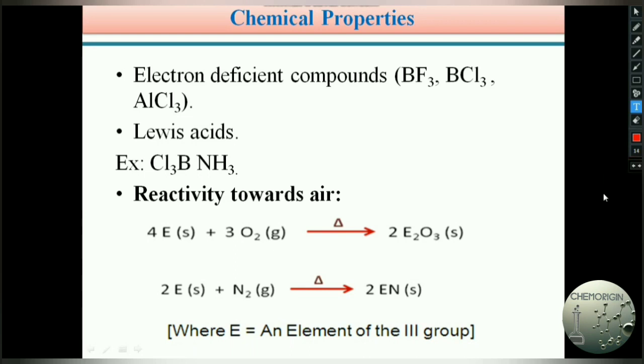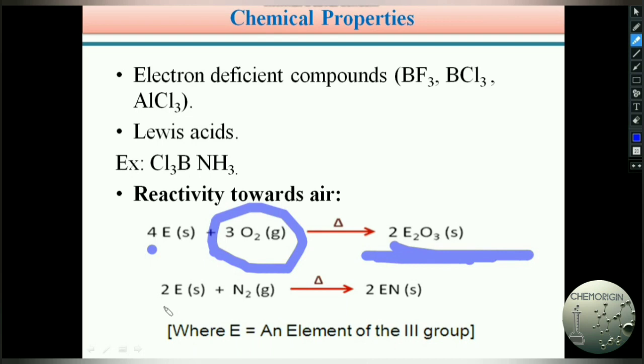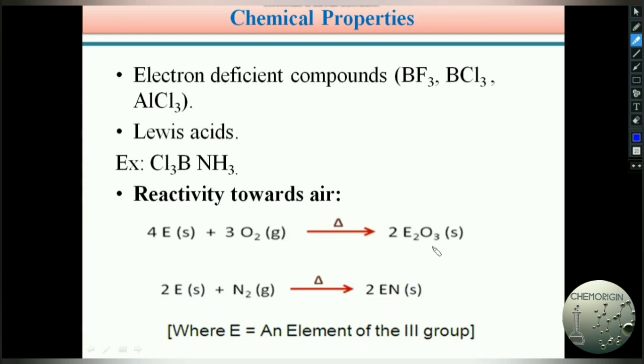Similarly, these third A group elements in air, how they react we can see. In air generally we have large quantities of oxygen as well as nitrogen. So generally third A group elements react with oxygen and form corresponding trioxides, and these third A group elements react with nitrogen to form corresponding nitrides. Here, E represents the third A group element, any one, boron or aluminum or gallium or indium. So in this manner, these third A group elements react with oxygen to form trioxides and react with nitrogen to form nitrides.